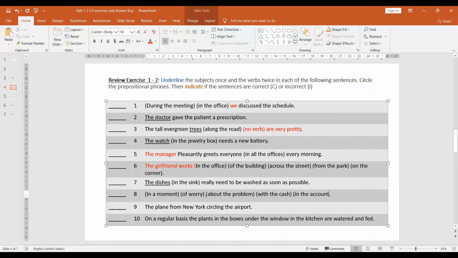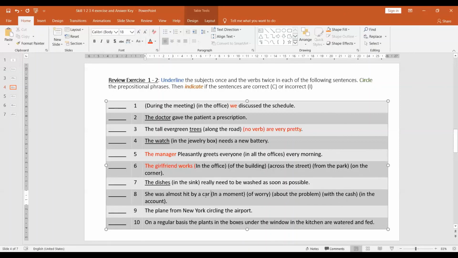This has no subject and no verb at all. So let's put a subject and verb. She was almost hit by a car in a moment of worry about the problem with the cash in the account. There you go.